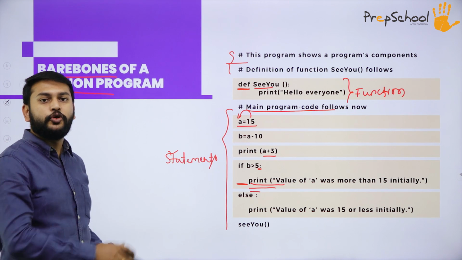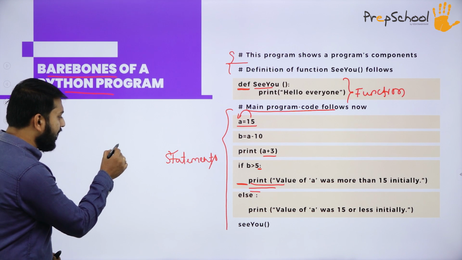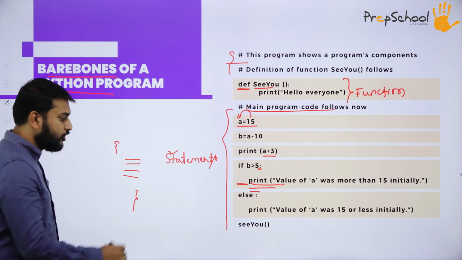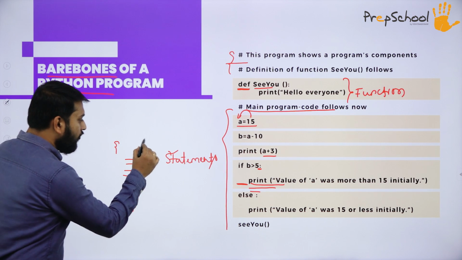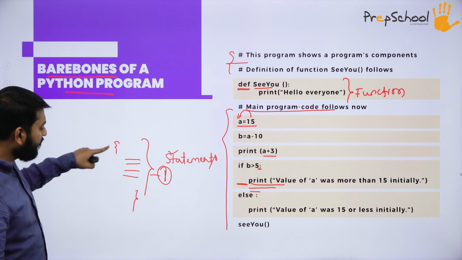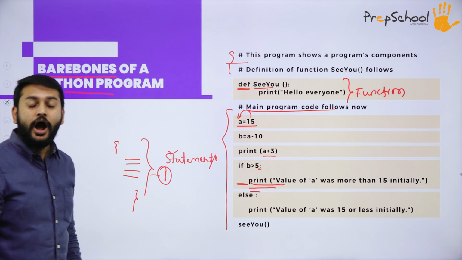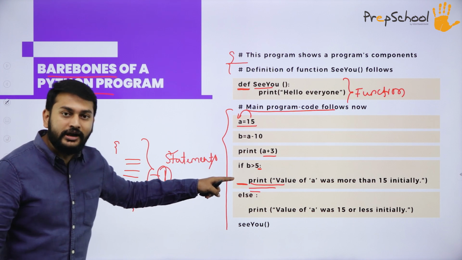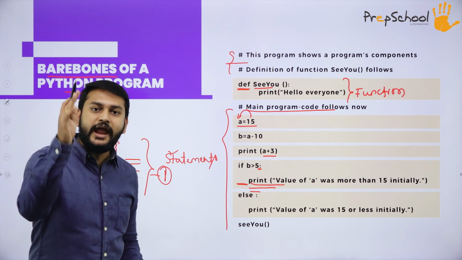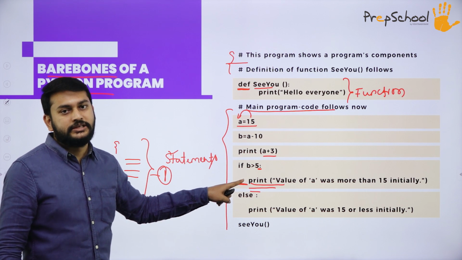So in any other programming language, suppose in Java, C or C++, we use a flower bracket. Within this flower bracket, whatever statements I write, I will call it one block. Instead of this flower bracket, we are just using one tab space. How do I know that I have to give one tab space? You will have the colon. If your statement ends with a colon, automatically you have to give one tab space.